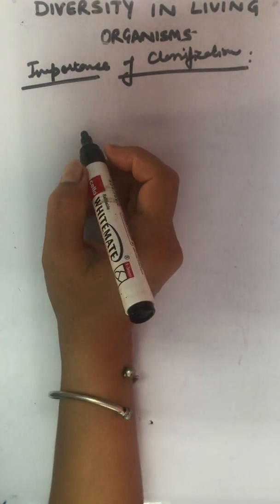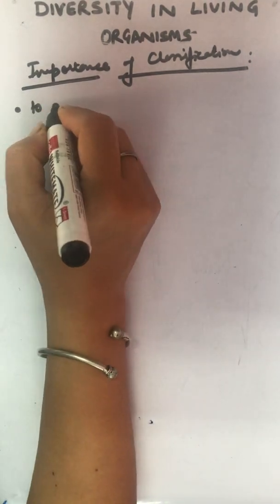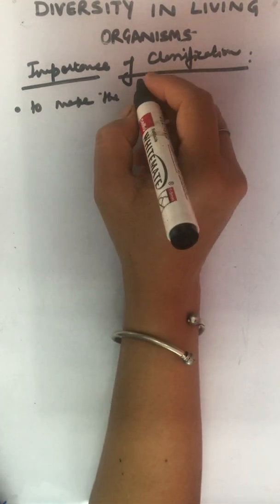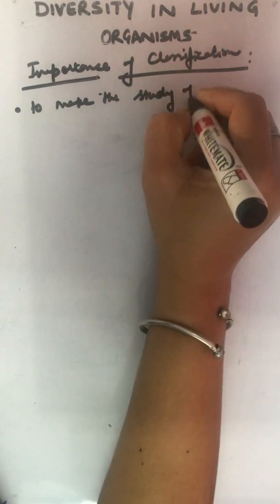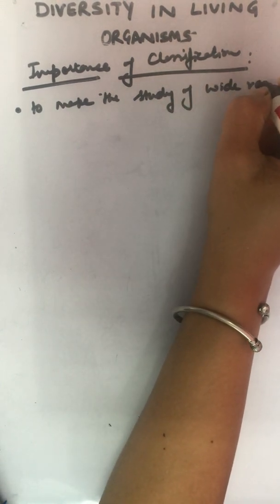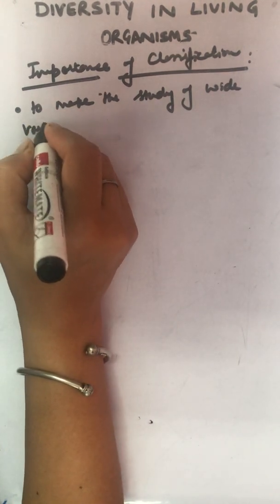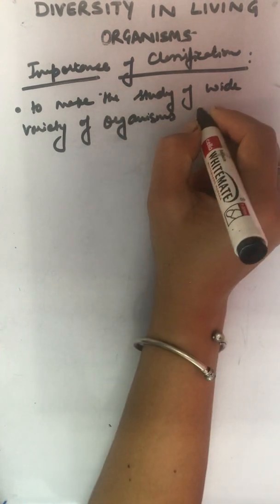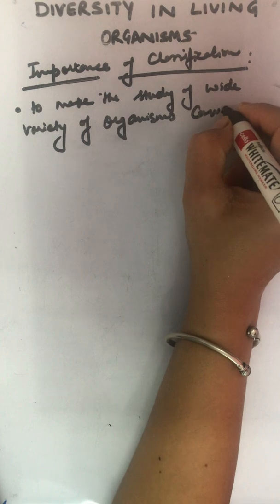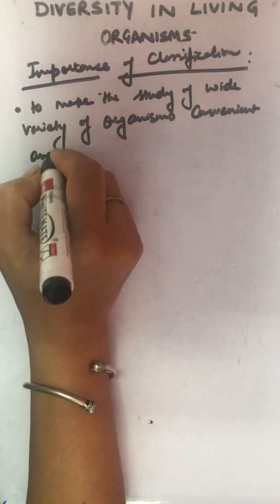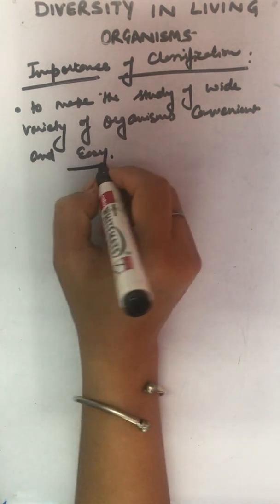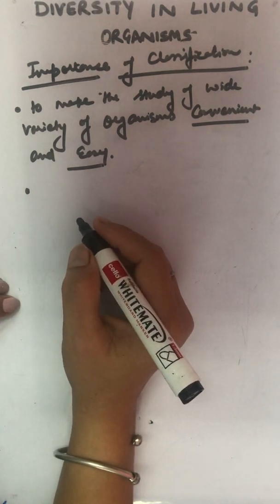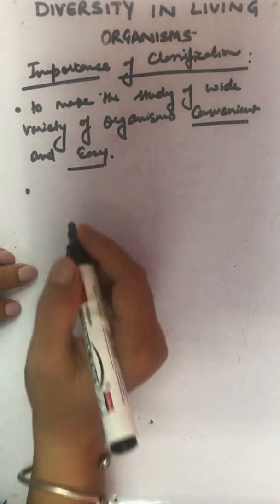You know, it is very important because it makes the study of wide variety of organisms convenient and easy. You can easily study them when you know whether they are prokaryotic or eukaryotic, whether they synthesize their own food or are they heterotrophic in nature. So it is very convenient.